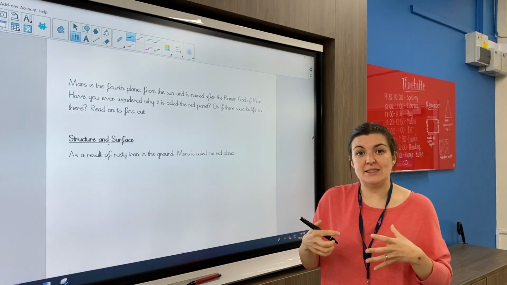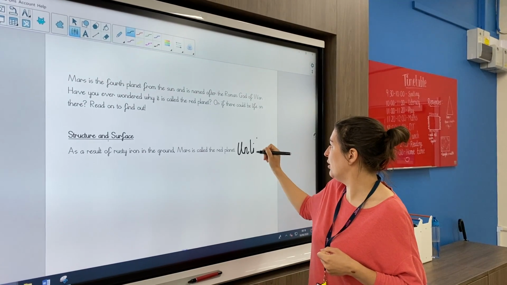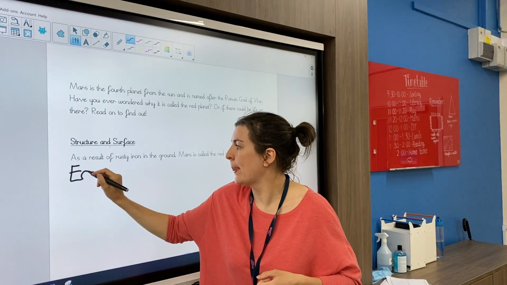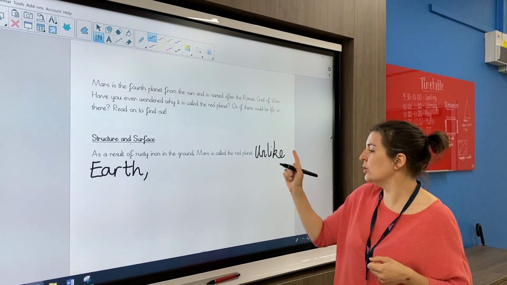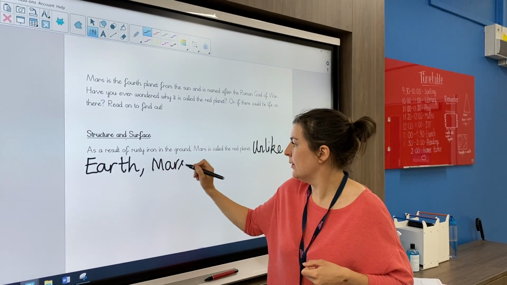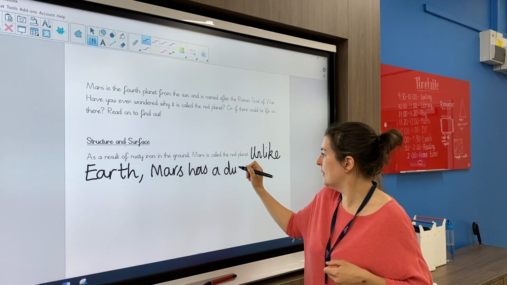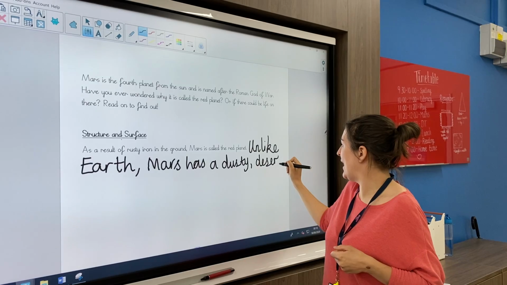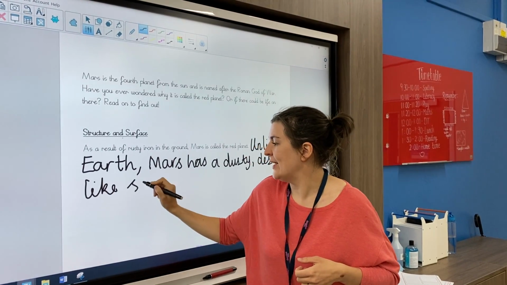So I'm going to carry on a little bit. So I'm going to start with unlike Earth. So again, a subordinating conjunction. And I'm going to put a comma and my capital letter for Earth. So unlike Earth, Mars has a dusty desert-like surface.